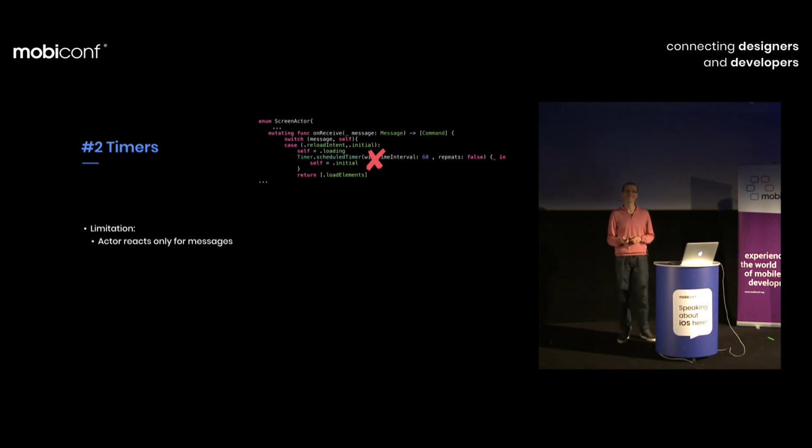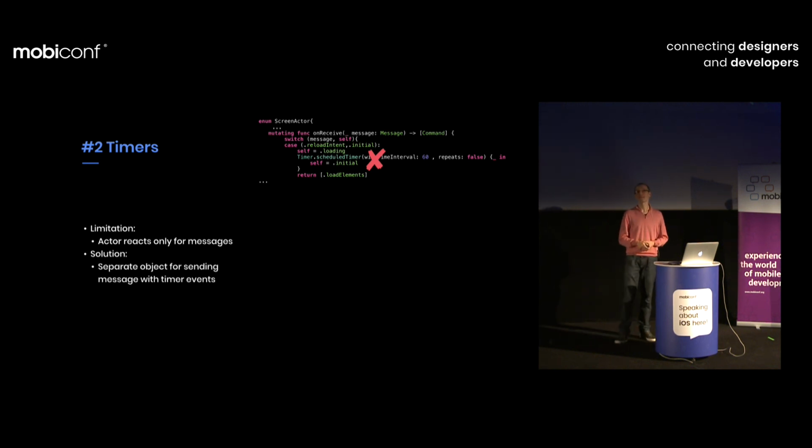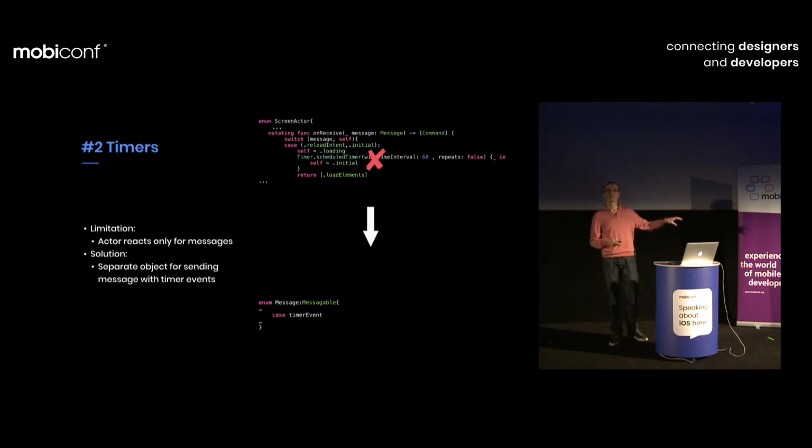What's the solution for that? You have to create another object which is responsible to generate timer events. So you are extracting it somewhere else, and then that other guy just informs you, okay, the timer elapsed, and so on. So we need to add an extra case to our message type, informing that a given timer elapsed.